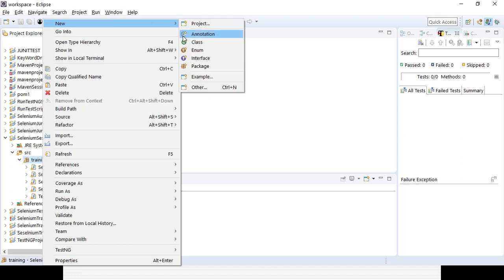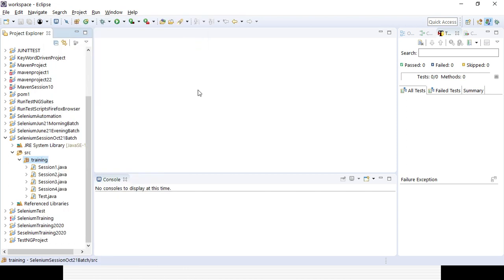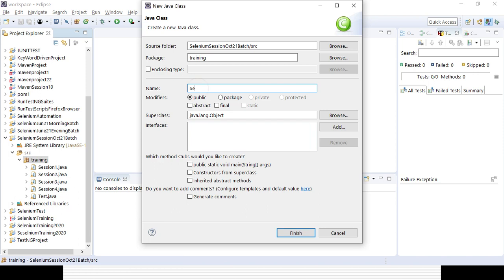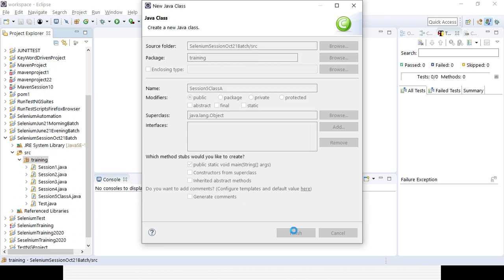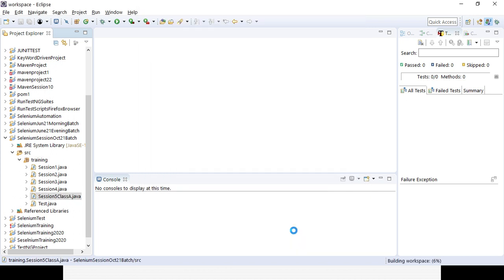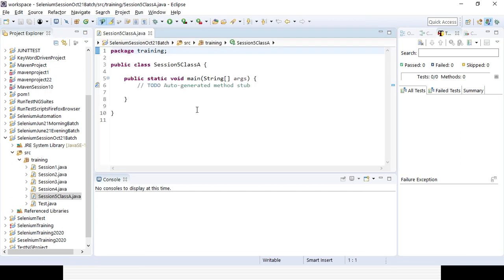Right click on the package, click on New, and click on Class. So I will be creating one class called session 5 class A. I can definitely use public static void main in case I want to call some of the important aspects in that particular class itself. Otherwise there is no need to use the main function. Let's add a few more variables and a few more methods here in class A, and let's try to understand the concept behind the term inheritance.